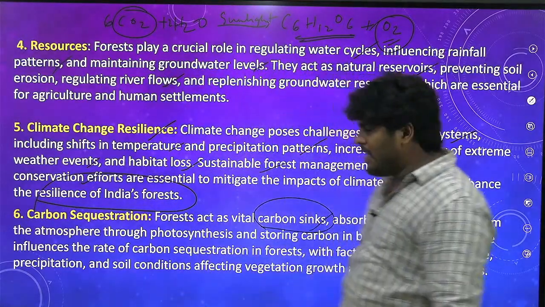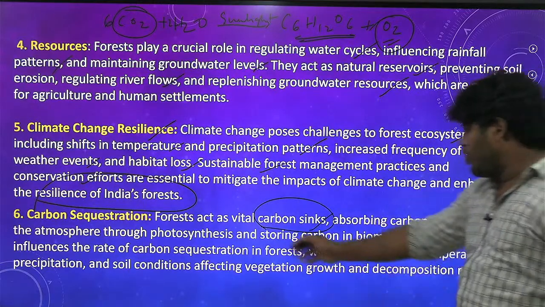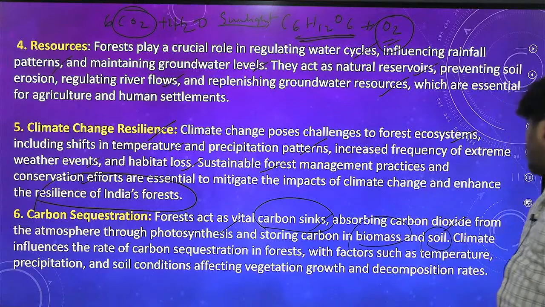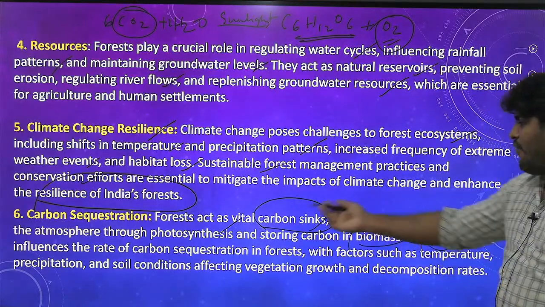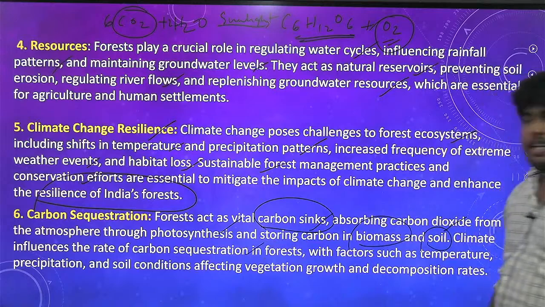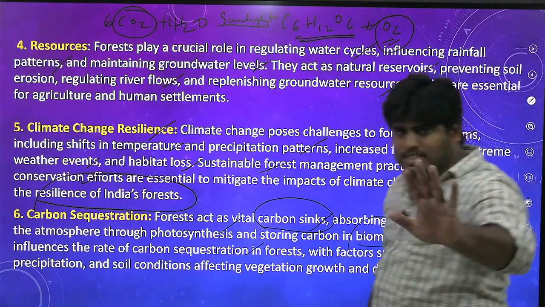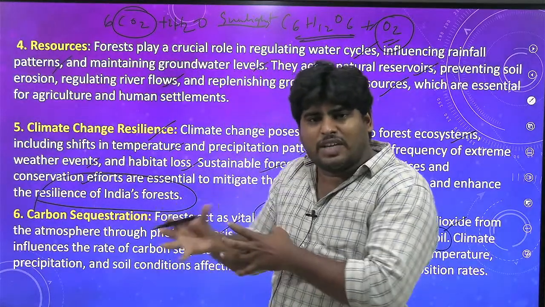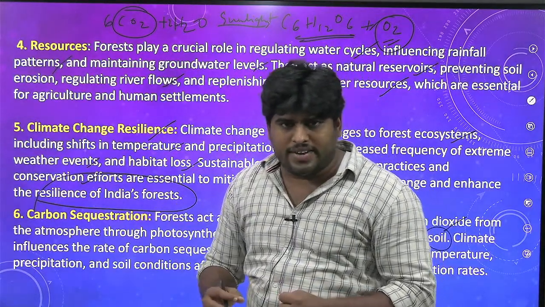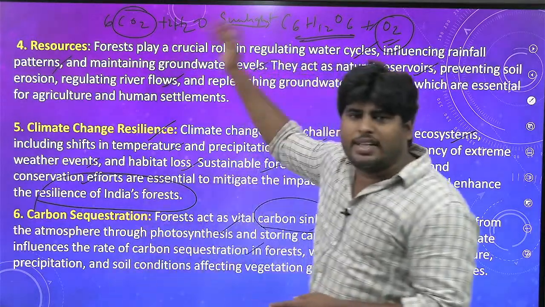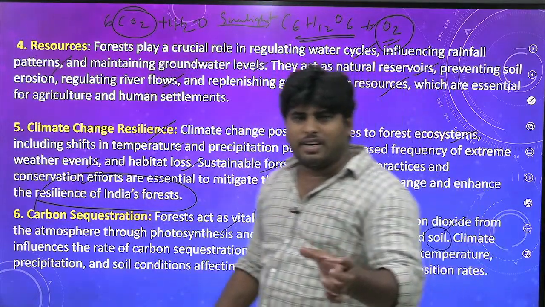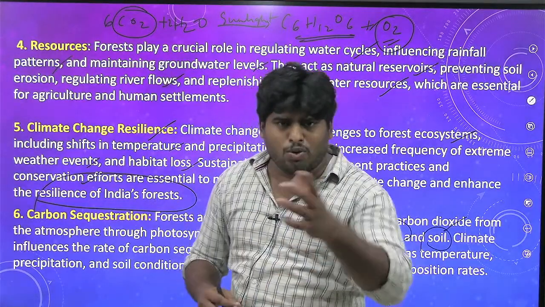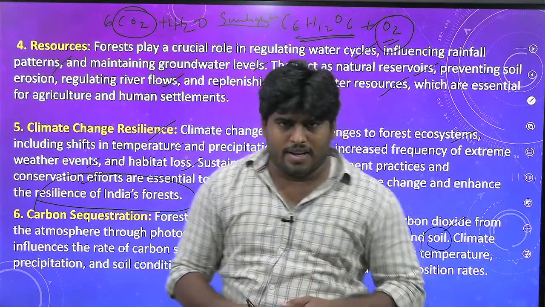Forests are naturals, they absorb the carbon dioxide through photosynthesis, and they store the carbon in biomass and in soil. Climate influences the rate of carbon sequestration in the forests. That is how things were. So forests act as the natural carbon sinks. They provide the facility of carbon sequestration. You're understanding, right? So this is how you have to write the points, determining the relation or importance between the forest and climate. This is very crucial to understand actually. Need of the hour.